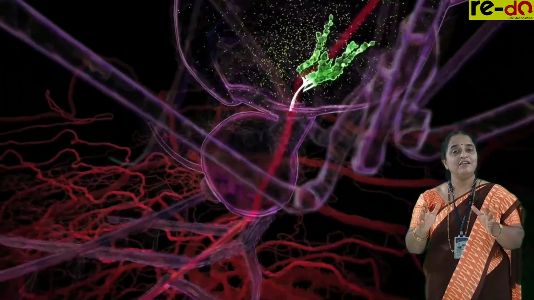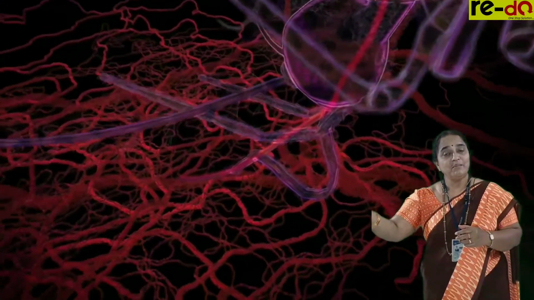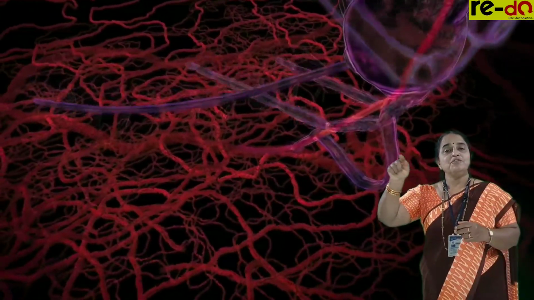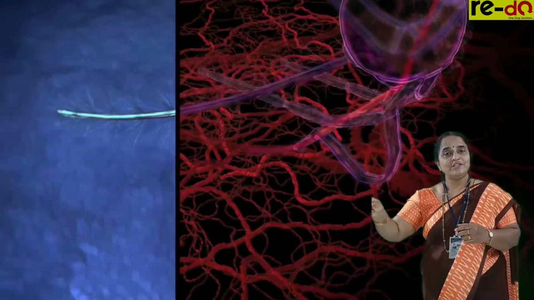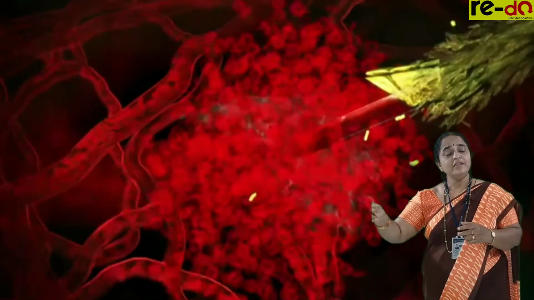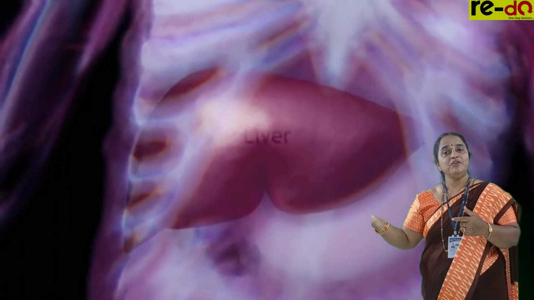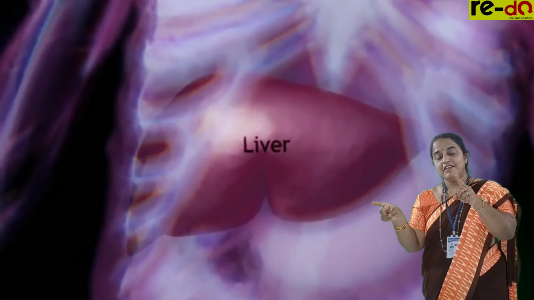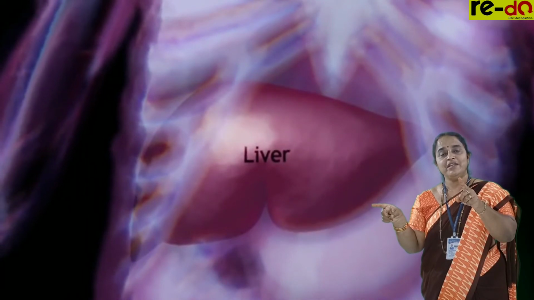Now when this female Anopheles mosquito again bites a healthy person, the sporozoite enters the blood circulation of the human, goes to the liver and reproduces asexually, giving merozoites. This phase is known as schizogony.